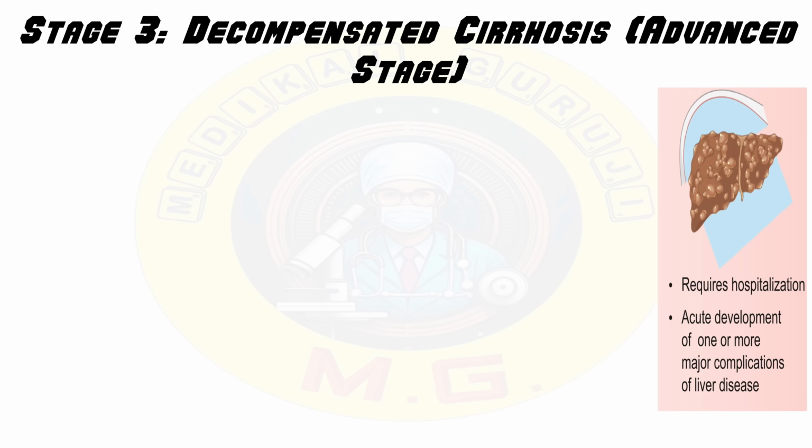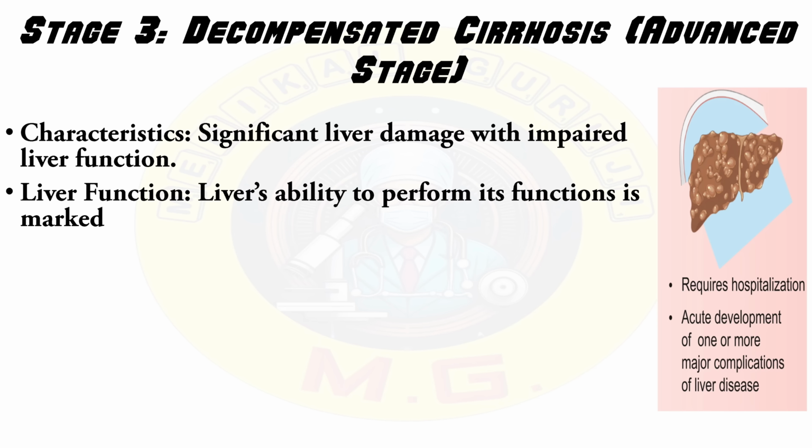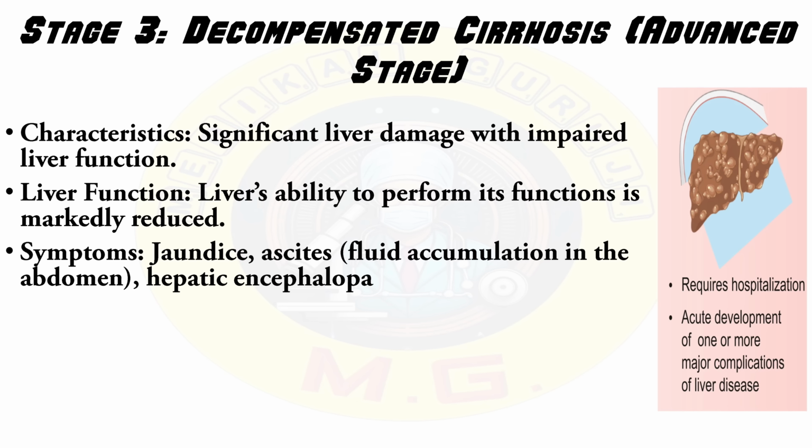Decompensated cirrhosis or advanced stage, that is stage 3. It is characterized by significant liver damage with impaired liver function. The liver's ability to perform its function is reduced. Symptoms like jaundice, ascites, that is fluid accumulation in the abdomen.